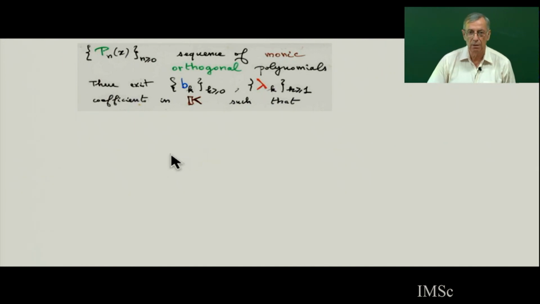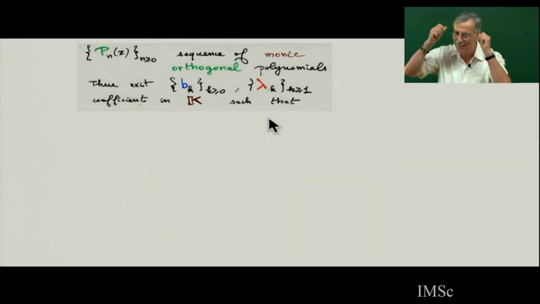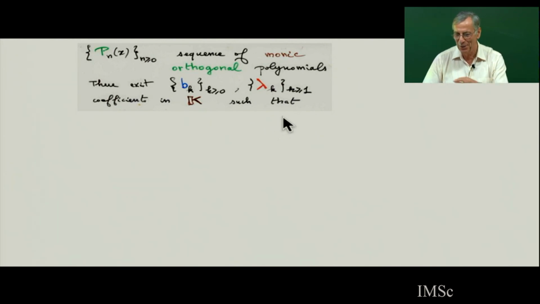There is one main important theorem: if you have a sequence of monic orthogonal polynomials, then there exist 2 sequences of scalars, b_k and lambda_k. b_k starts at 0, lambda_k starts at 1. These are coefficients in the ring K, such that, and this is a very classical theorem, it's easy to prove. We will prove it in the class. We don't need bijection. It's so easy by calculus that I will forget my umbrella of bijective man, and we will do these 2 lines of calculus.